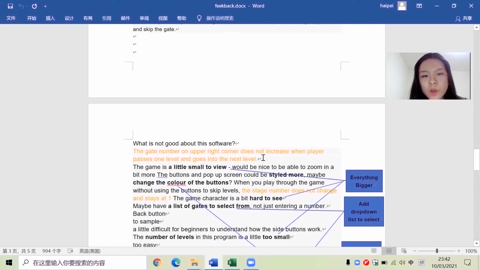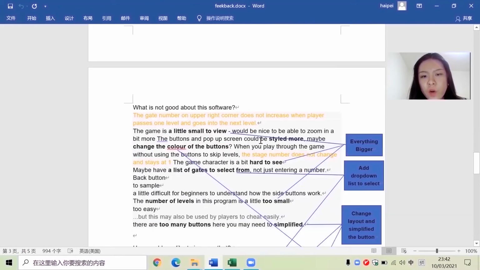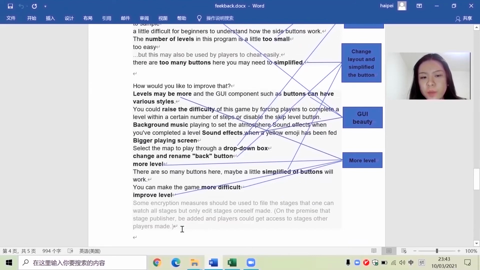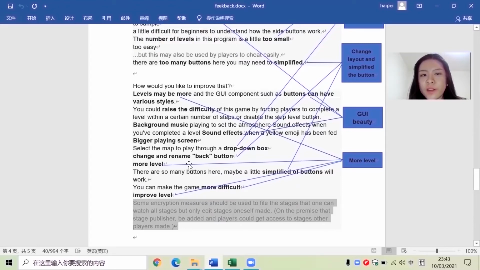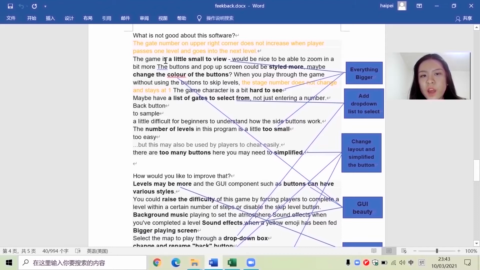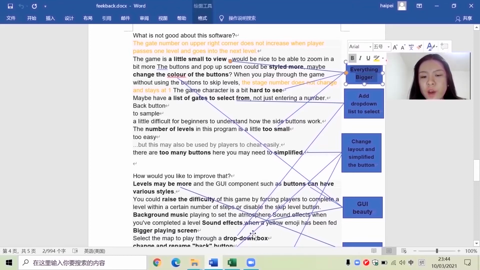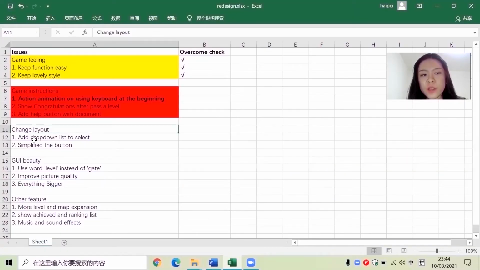There are some little bugs in my game. I colored them orange. Some of them even tried to improve the way I deploy it. That might be because the mates who helped with my questionnaire are mainly computing students. I colored that in gray. Somebody complained that this game is a little small, so I'll try to make everything bigger. And as for the layout, somebody suggested clearly to add a select arm, so I will add a drop-down button with a list. It's something to do with the layout.